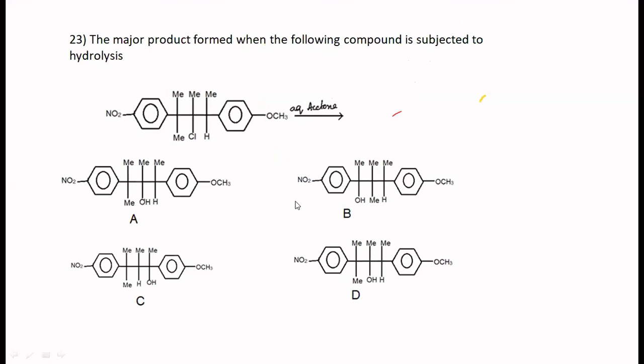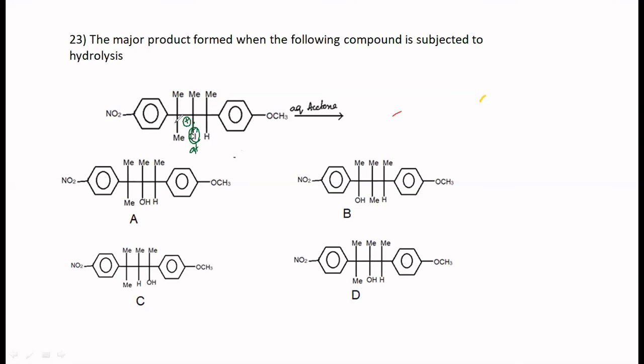This is an important one. The major product formed when the following compound is subjected to hydrolysis. Yes, which is the product? Hydrolysis means this Cl will be substituted. You will get this OH, but that will not be the major product here. Aqueous acetone it is, so it is basically a protic solvent. So this will come out and a carbocation is formed here. You can see a carbocation rearrangement to a more stable benzyl.